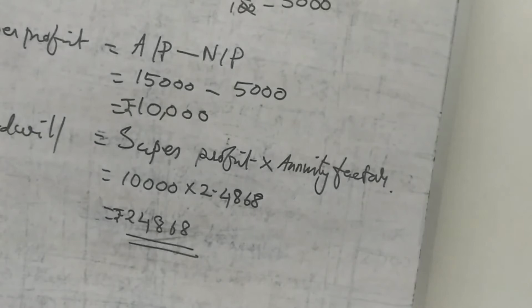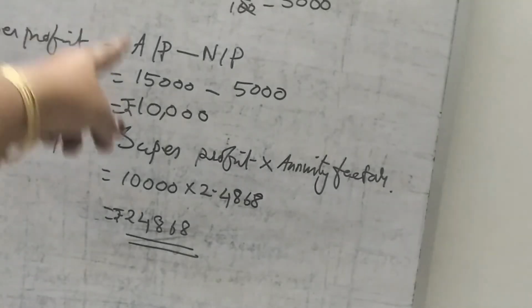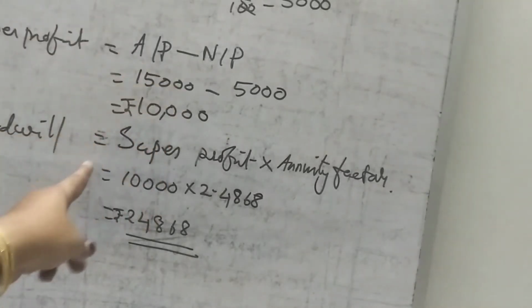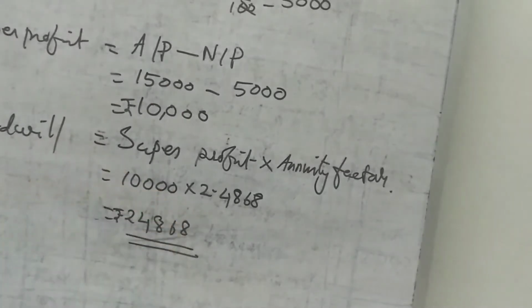Understood? Only one difference: up to this much everything is the same, but valuation of goodwill is equal to super profit into annuity factor. The annuity factor is always given in the question. You don't have to learn the annuity factor; it must be given in the question. Multiply by the annuity factor, and you will get the value of goodwill. Understood well? Okay, this is the annuity method. Now we can go to exercise 9.